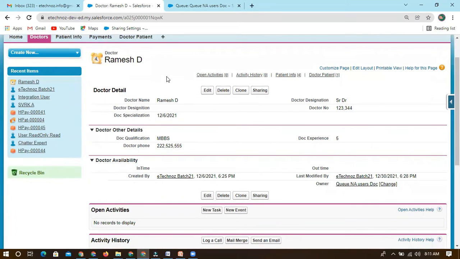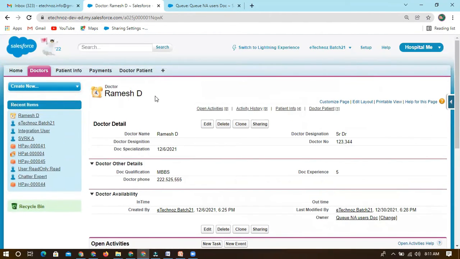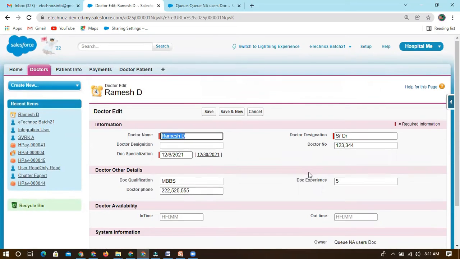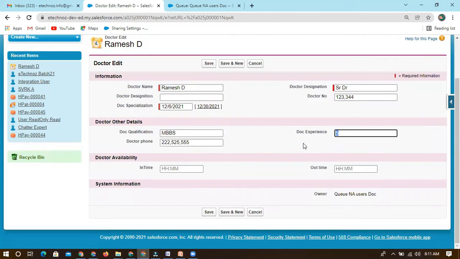But it will work only for after insert and after update, only 2 criteria. Workflows work only after insert: once the record is inserted into the database, the workflow fires. After update also, if someone edits some data and it meets the criteria, it works. Let's consider doctor experience is 5.